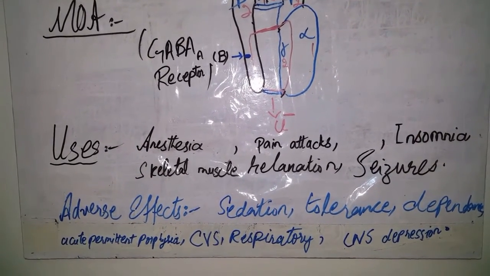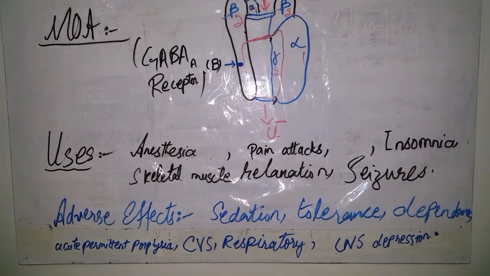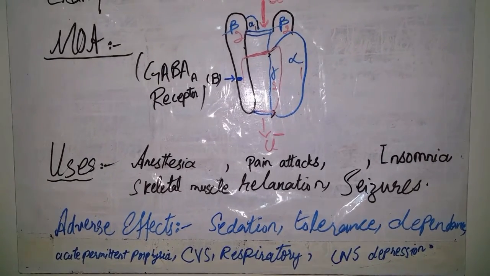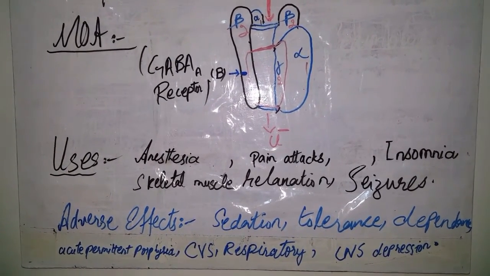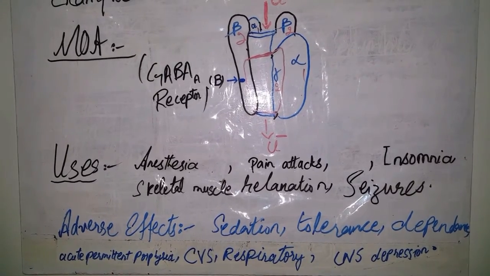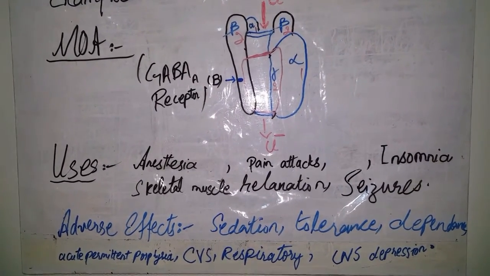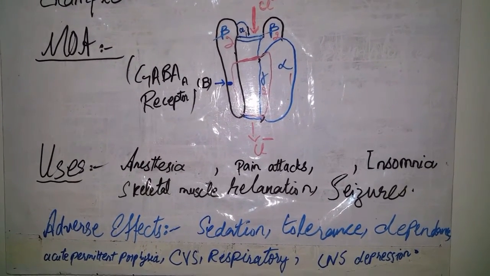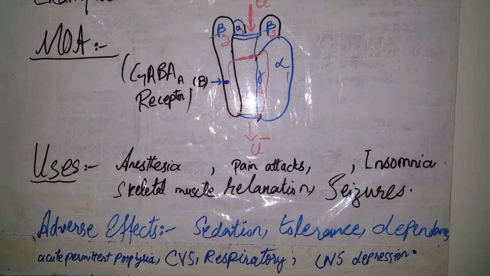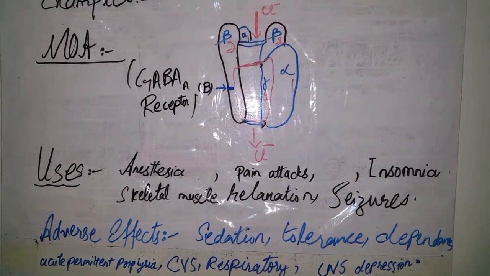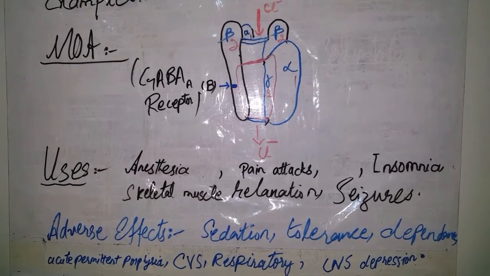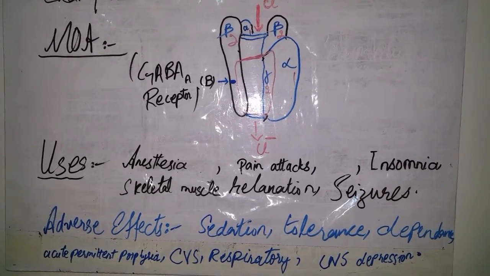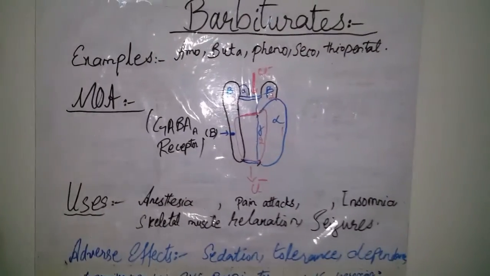The adverse effects of these drugs are quite similar to that of the benzodiazepines. These include sedation, tolerance, dependence, acute intermittent porphyria, CVS, respiratory and CNS depression, which with the barbiturates is greater as compared to benzodiazepines. Furthermore, these drugs displace the coumarin anticoagulants from their protein-bound form, and therefore their levels in the plasma are increased and their anticoagulant effects are increased. This is all about the barbiturates.